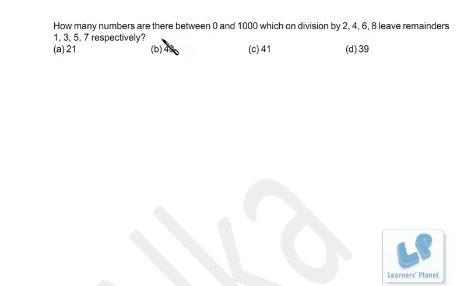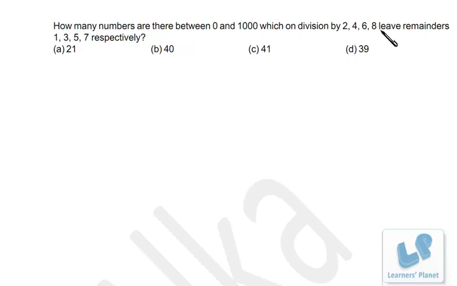Now how many numbers are there between 0 to 1000 which on division by 2, 4, 6, 8 leave remainder 1, 3, 5, 7? Now clearly it can be observed that the difference between 2 and 1 is 1, 4 and 3 is 1, 6 and 5 is 1, and 8 and 7 is 1, right? So you just find out the LCM of these numbers and deduct 1 from that. So you'll be getting these numbers as remainder.